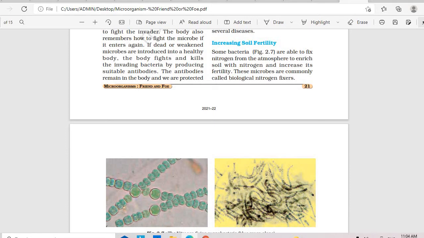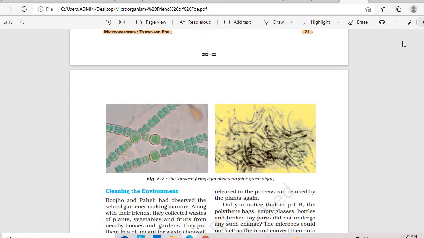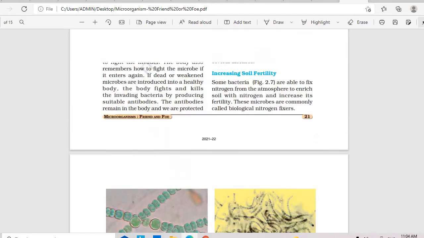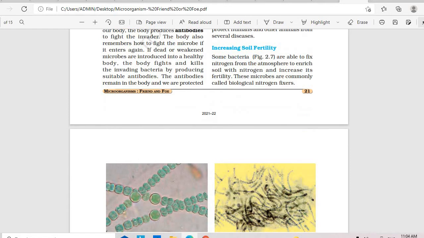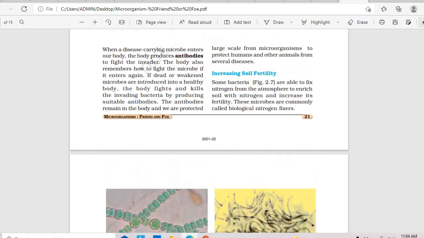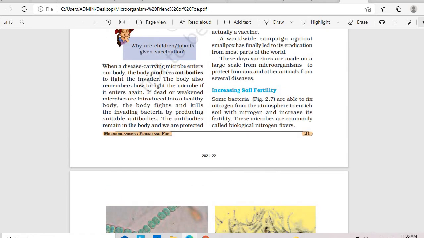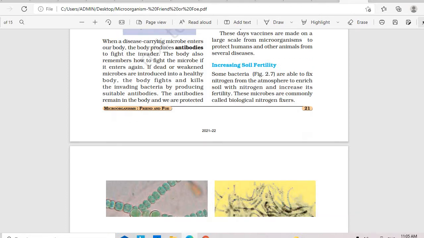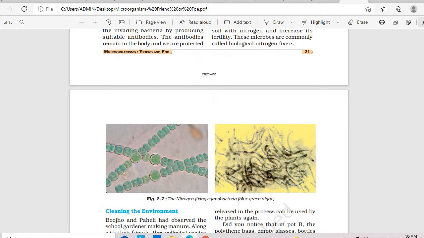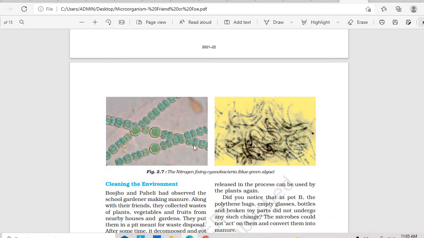Now we'll go into fertility, how bacteria or other microorganisms help in the fertility of the soil. Yes, they help in nitrogen fixation. I discussed previously that they help in the fixation of nitrogen in the soil. You can see examples of certain nitrogen fixing organisms here: blue green algae, Nostoc. These are some microorganisms which are still very commonly used by the farmers.